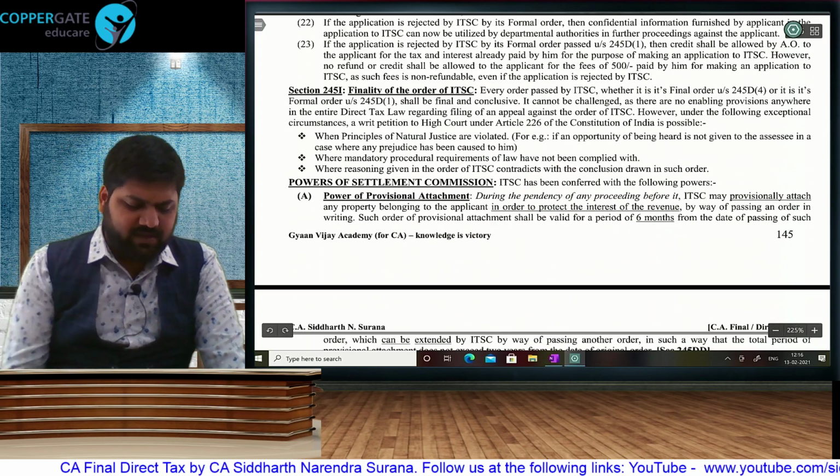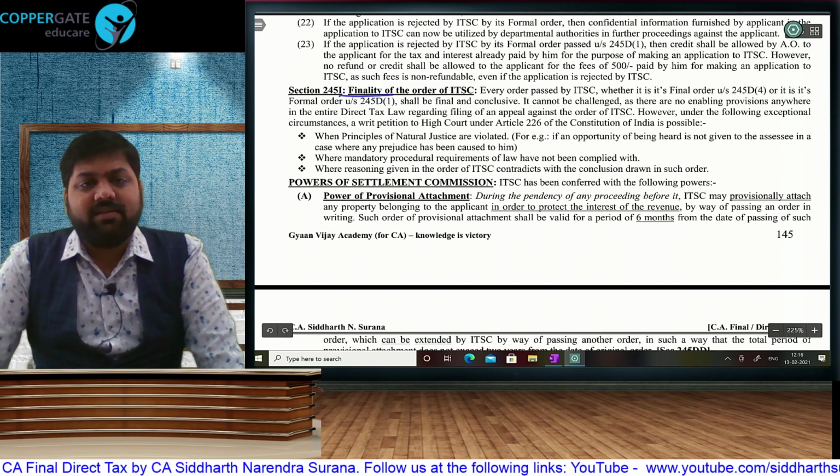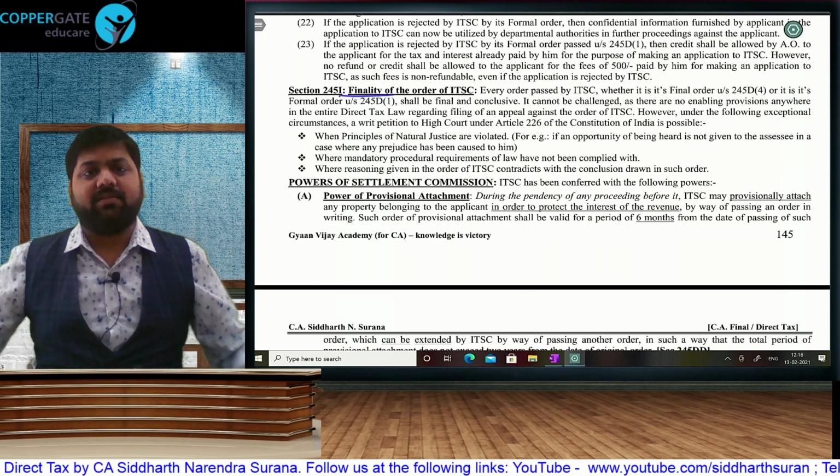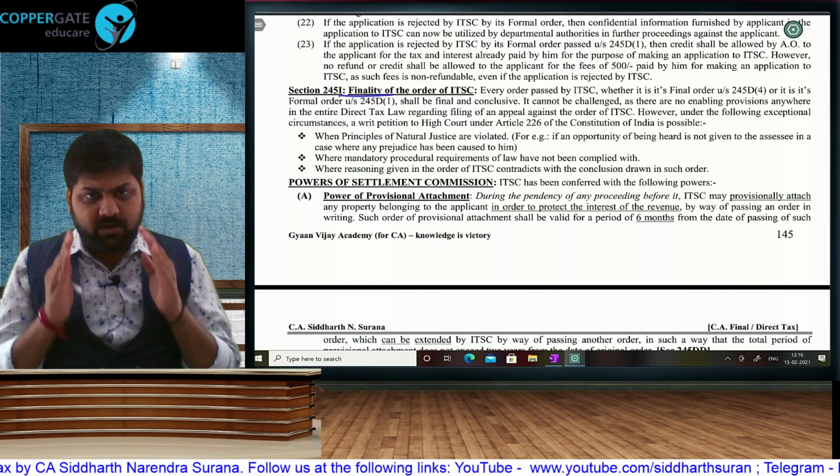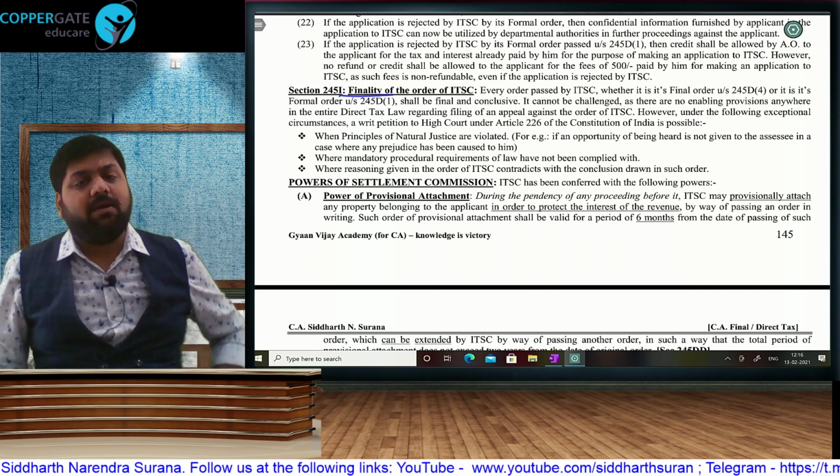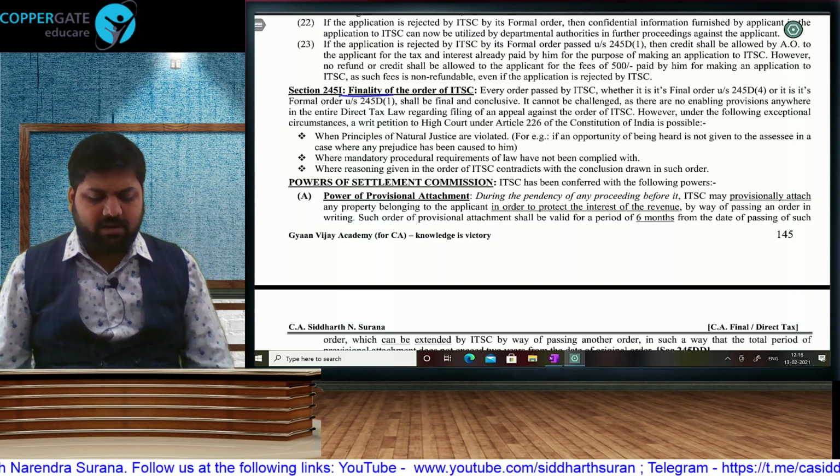This is the procedure. As we are aware, the formal order, that is accepting or rejecting, and the final order, that is the terms of settlement, is final, non-appealable, binding. Only if fundamental rights are violated, then a writ petition can be preferred.